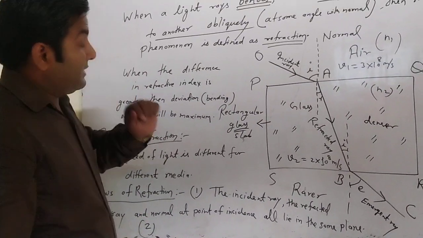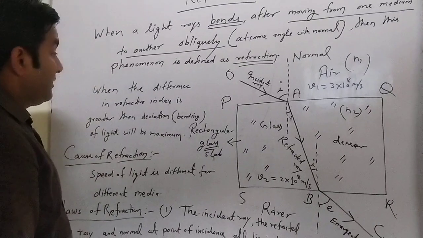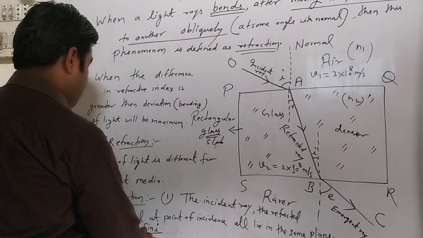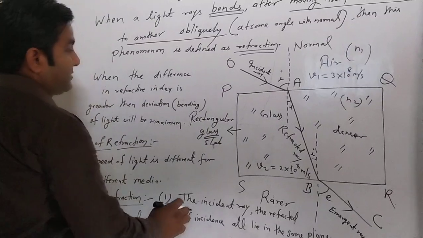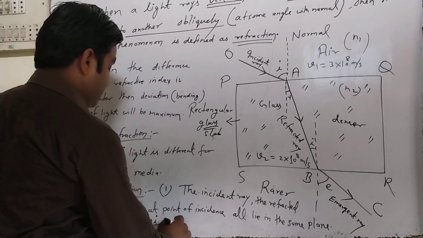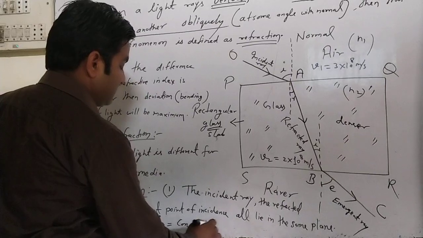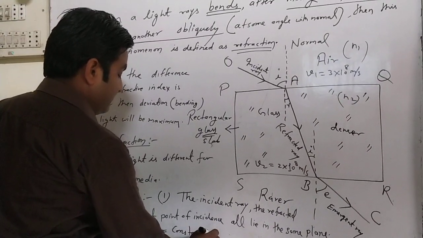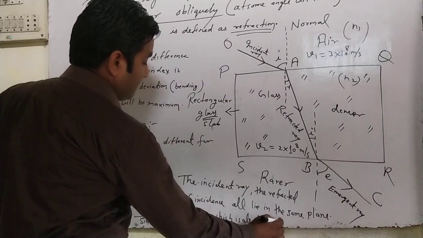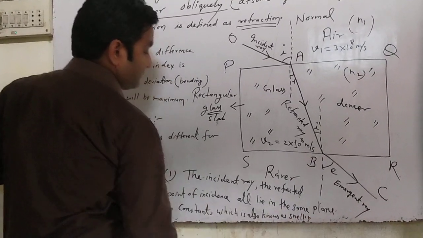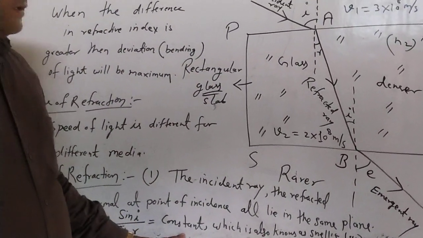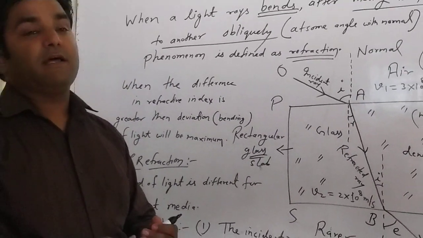In this law, the ratio of the sine of the angle of incidence to the sine of the angle of refraction for the given media is always constant, and this is known as Snell's law.